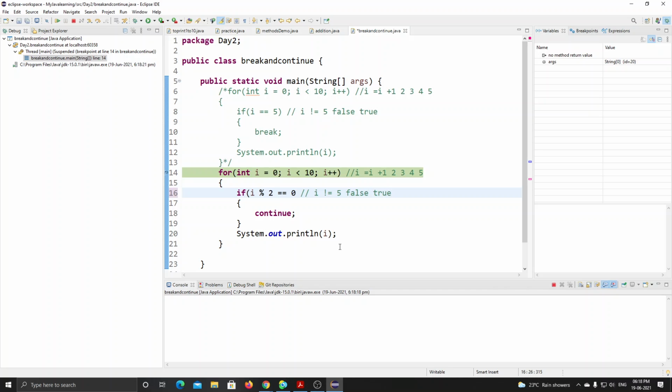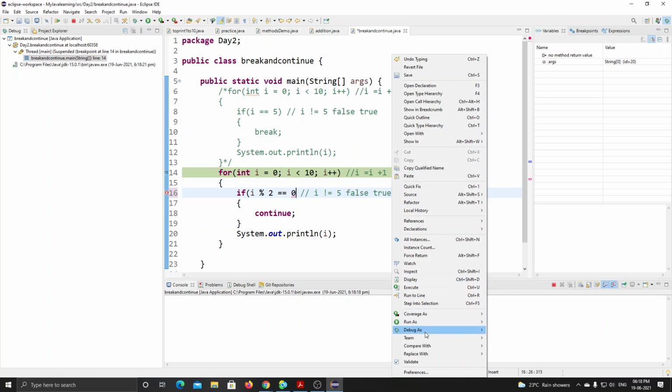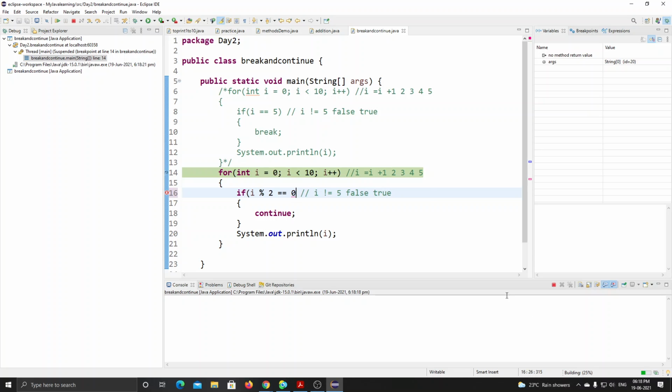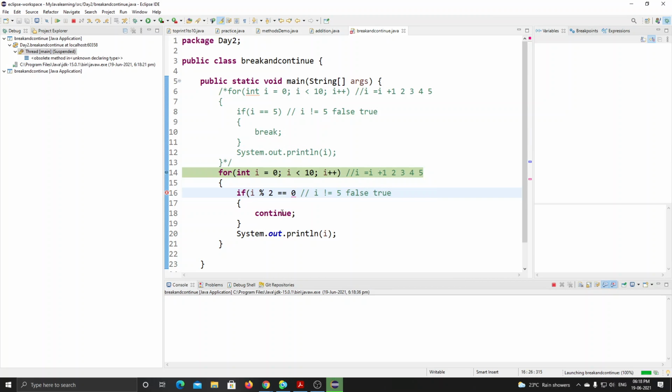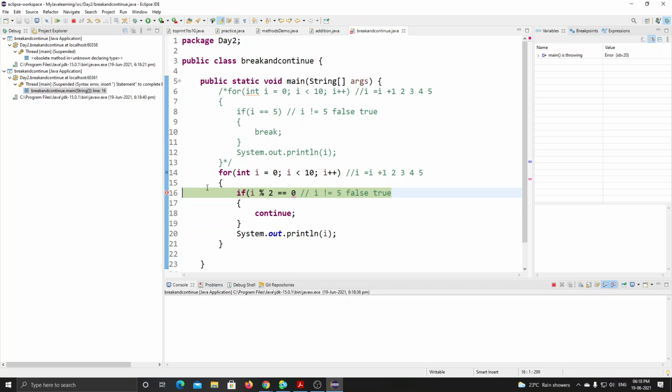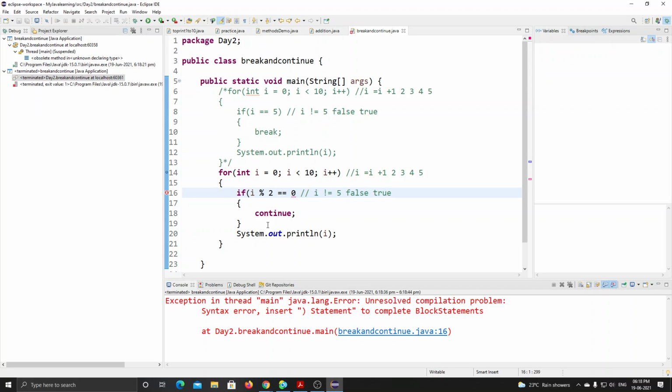I will remove this and then give debug as Java application. Let's see what happens now if I press this F6. If you don't understand it clearly, let me remove it here.